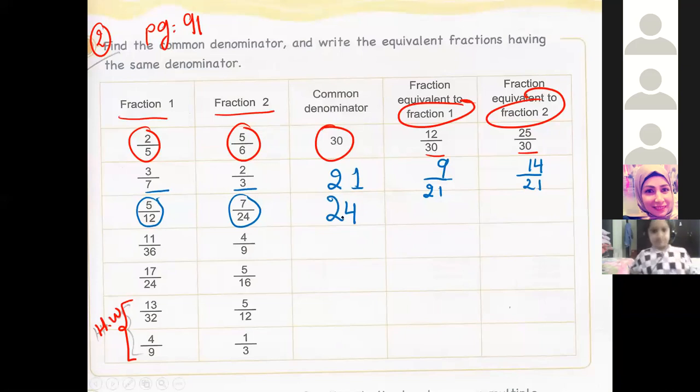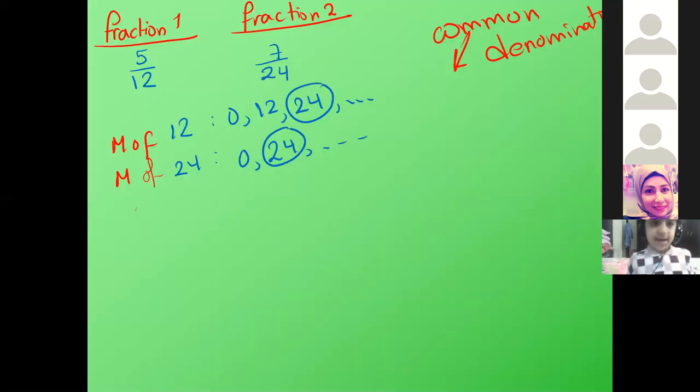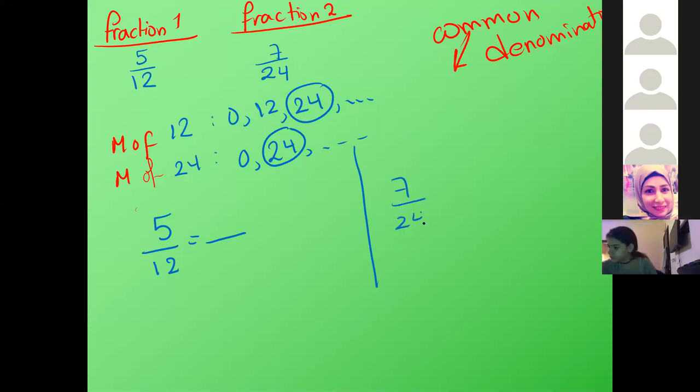Now, Hassan Hourani. Hassan? How do we find a fraction equivalent to fraction 1, which is 5 over 12? We multiply 12 by 2. Wait, first we write 24 down because it's the common denominator. 12 times which number gives 24? Times 2. Right. 5 times 2 is 10 out of 24. Okay.